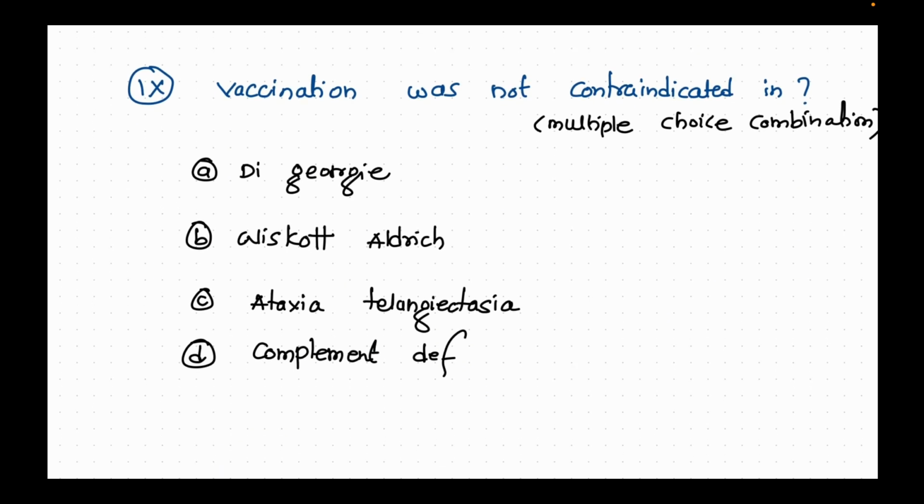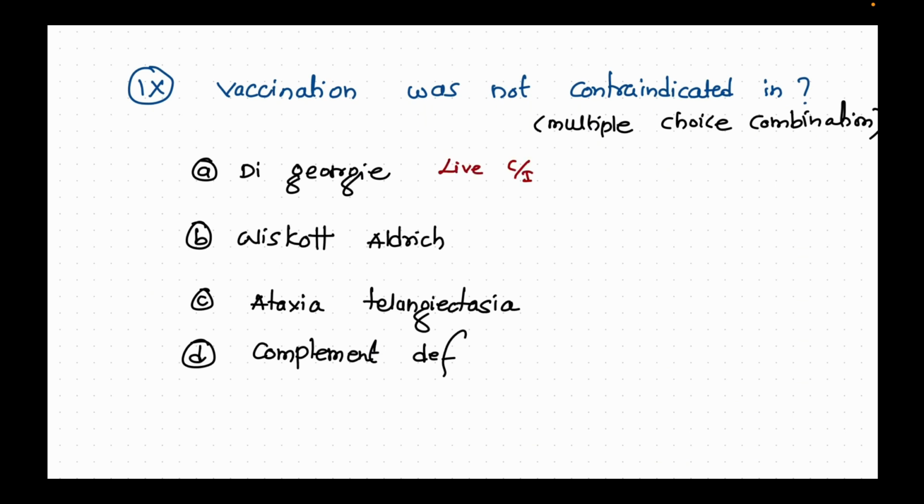Then question number 9 is: vaccination was not contraindicated in which condition? There are multiple options here: DiGeorge syndrome, Wiskott-Aldrich syndrome, ataxia telangiectasia and complement deficiency. I know there are multiple combinations of answers here, but in DiGeorge syndrome live vaccines are contraindicated.